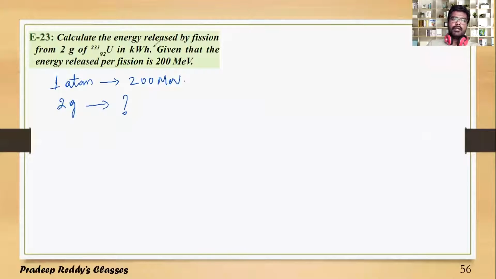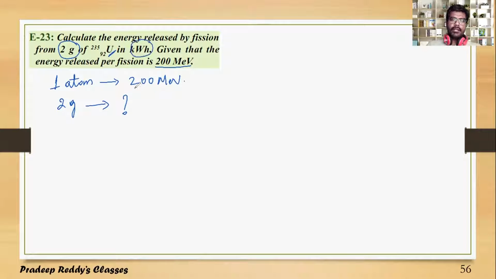One uranium atom gives this much amount of energy. If one uranium atom gives this much energy, then how much energy does a 2 gram uranium sample give, in kilowatt hour? You are supposed to calculate this.